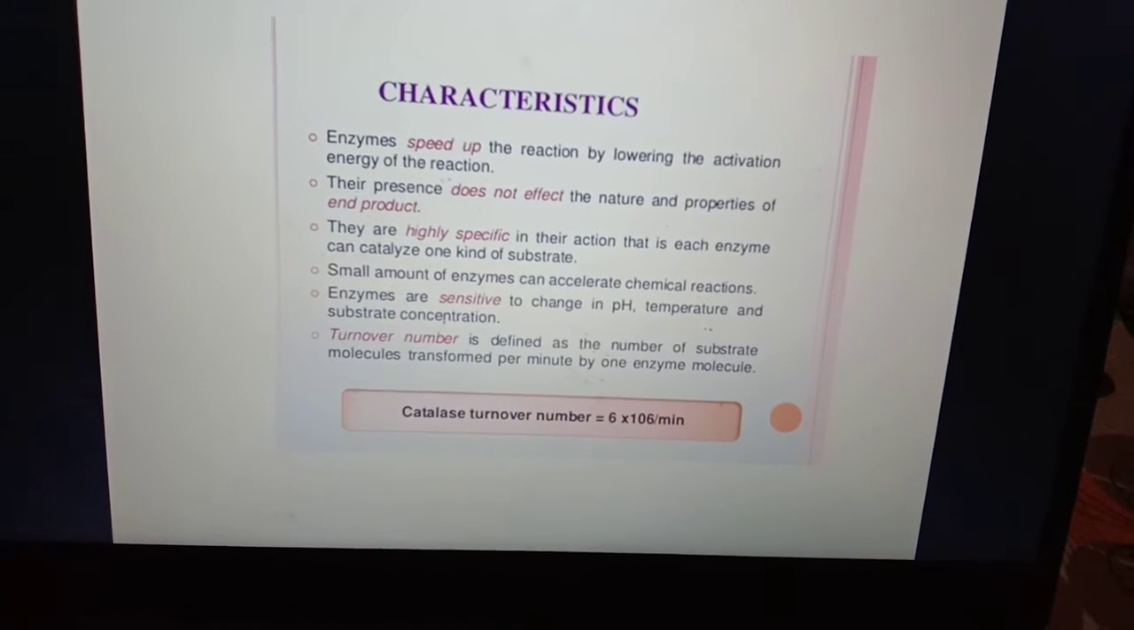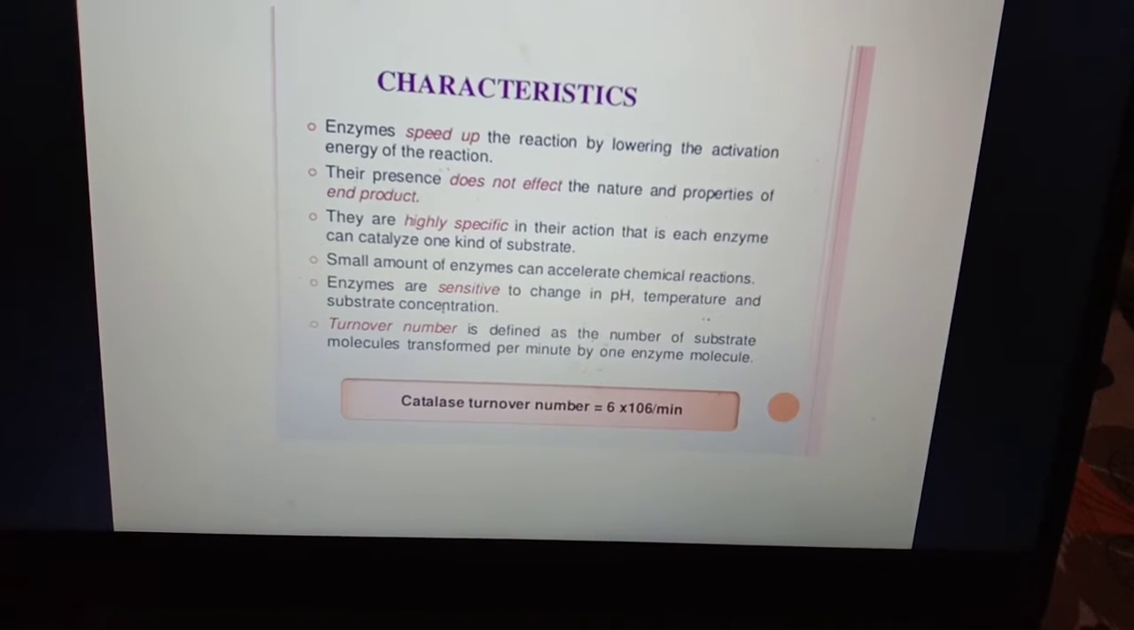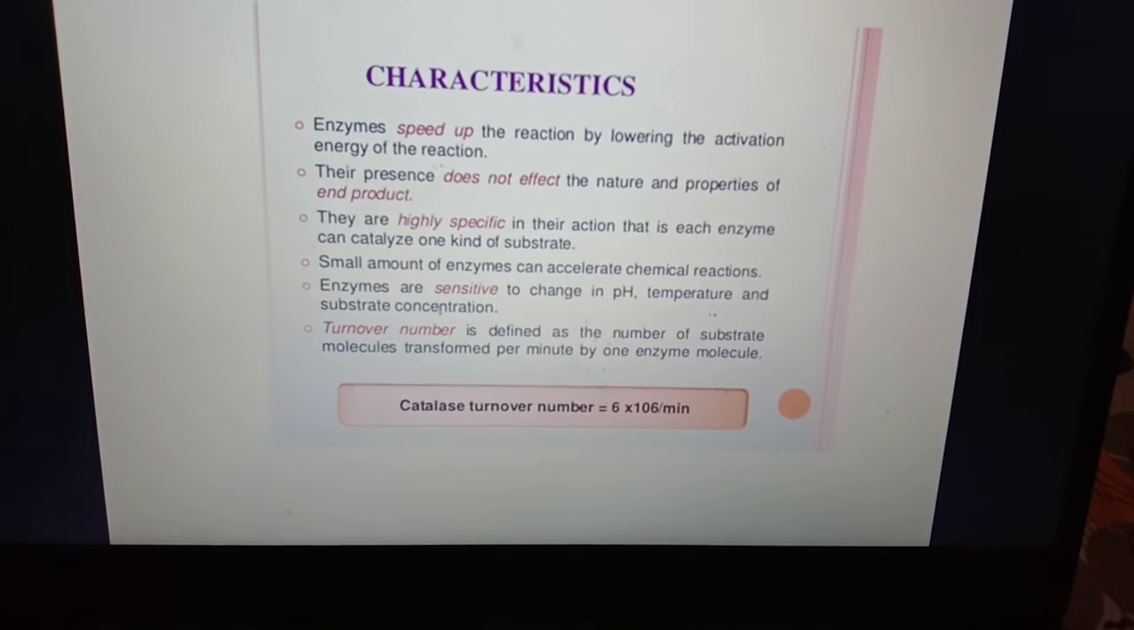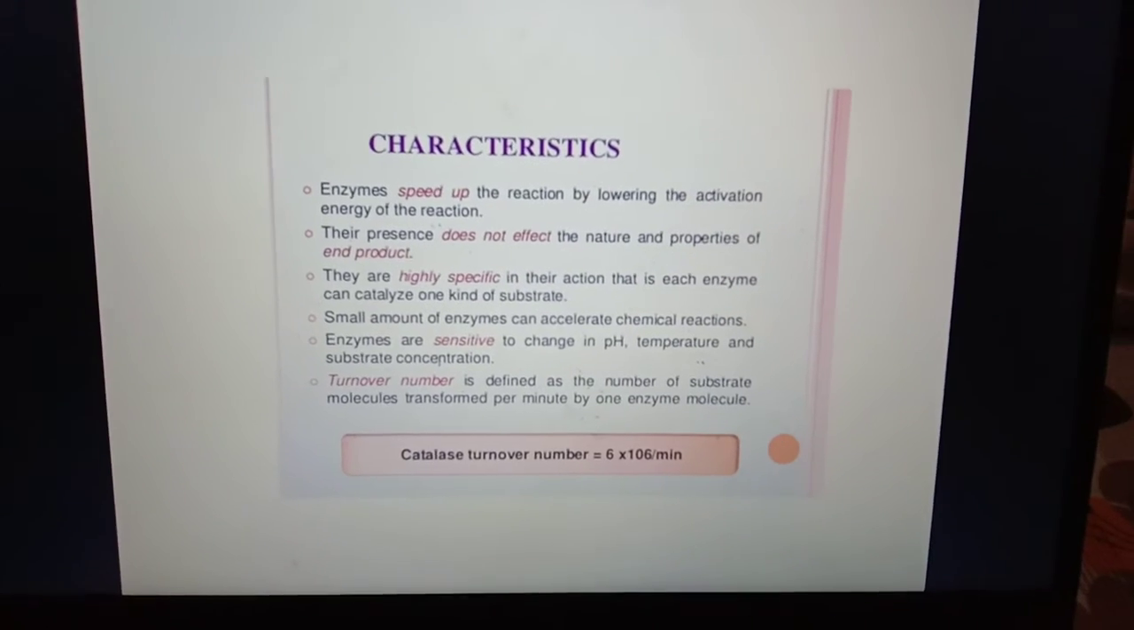Turnover number is defined as the number of substrate molecules transformed per minute by one enzyme molecule. This is the formula: catalase turnover number is equal to 6 multiplied by 10^6 per minute.